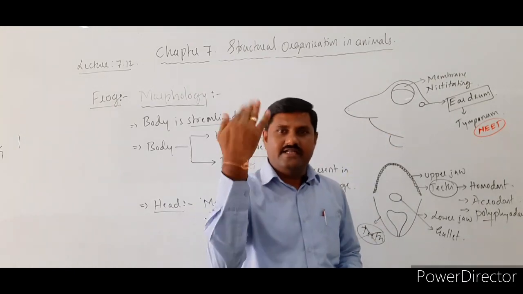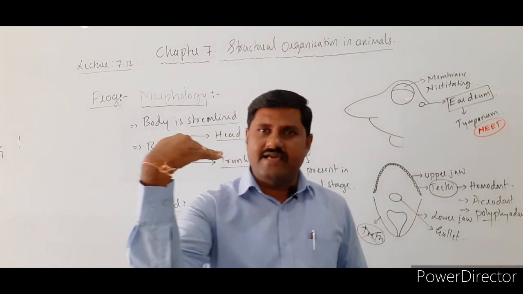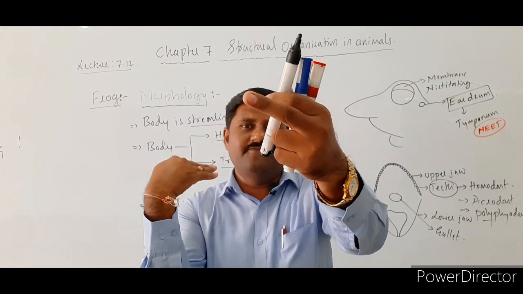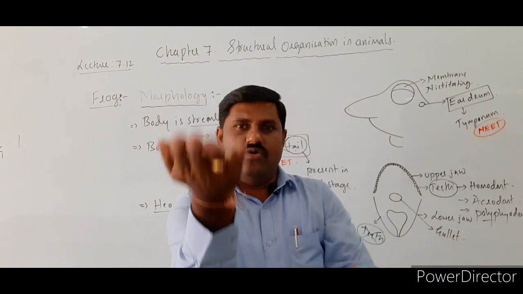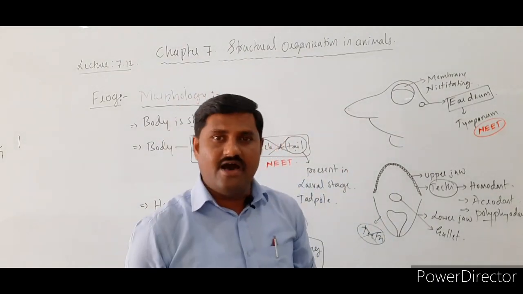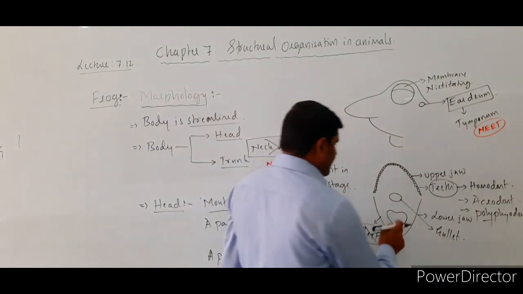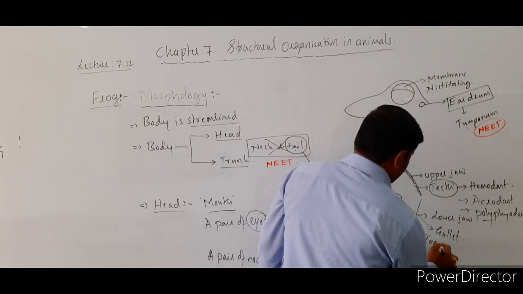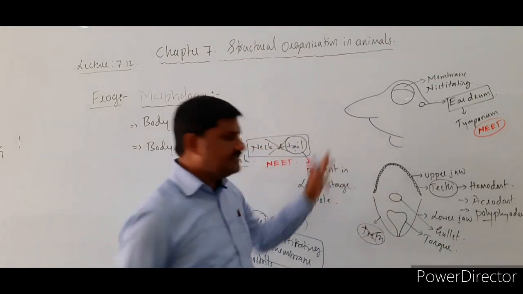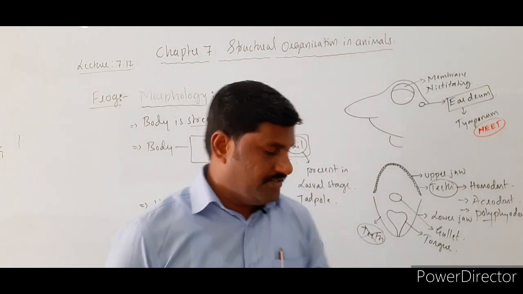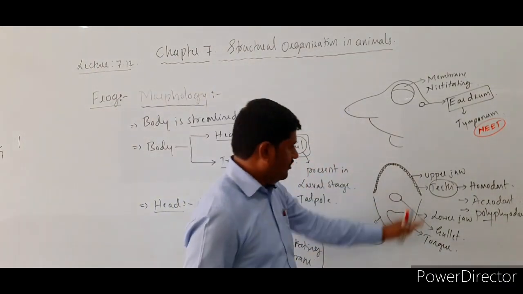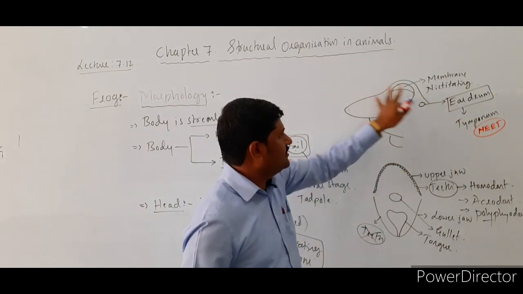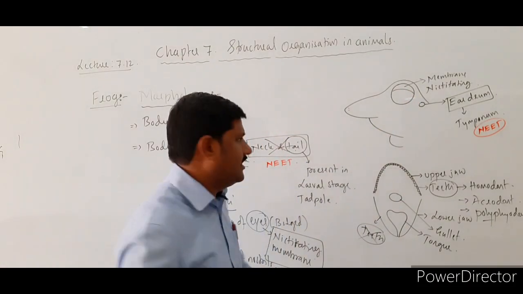So that is why it is always bent inside the mouth, and whenever an insect or any other food animal comes over here, it opens like this. This is how the arrangement of the tongue is seen. So this is nothing but the tongue. This is about the buccal cavity, right? This is how the opening, that is the mouth, is seen. And what are the structures that we come across in the head part, I have already explained.